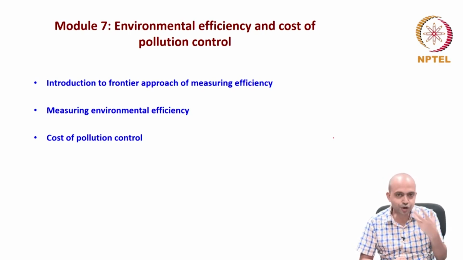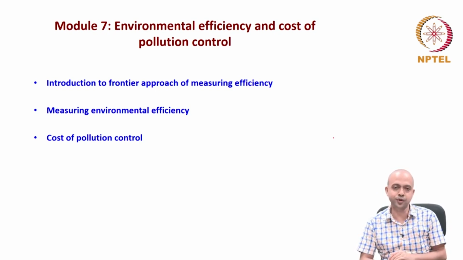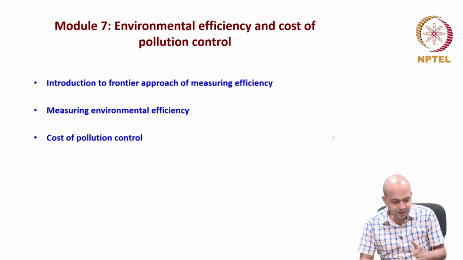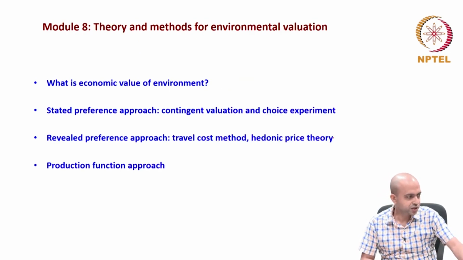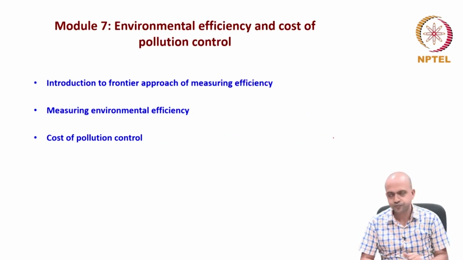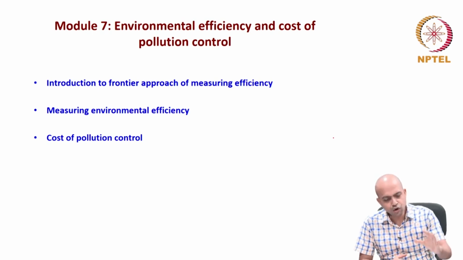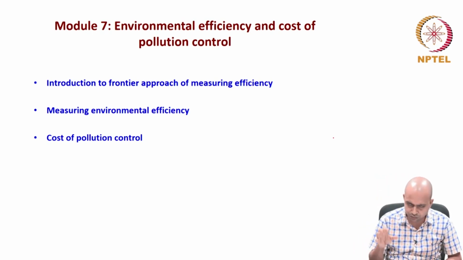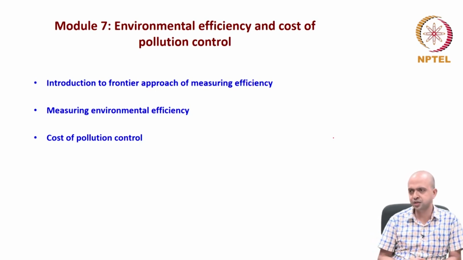Or if not tax, what should be the appropriate policies? And in this context, we will also discuss price rationing, quantity rationing, and cost of pollution control related to price or quantity rationing.